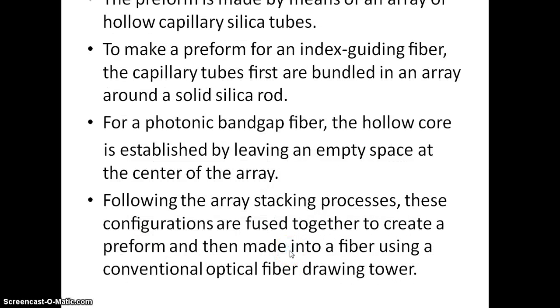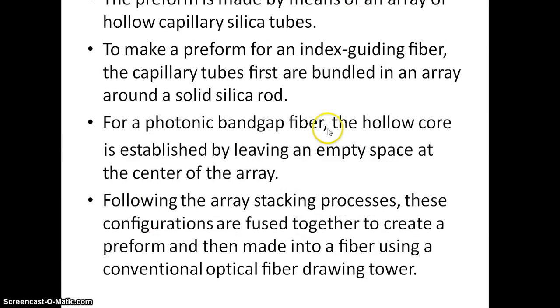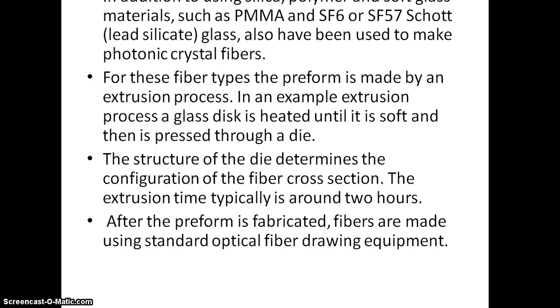The preform is made by means of an array of hollow capillary silica tubes. To make a preform for an index guiding fiber, the capillary tubes are first bundled in an array around a solid silica rod. For a photonic band gap fiber, the hollow core is established by leaving an empty space at the center of the array. Following the array stacking process, these configurations are fused together to create a preform and then made into a fiber using a conventional optical fiber drawing tower. So these are the things.